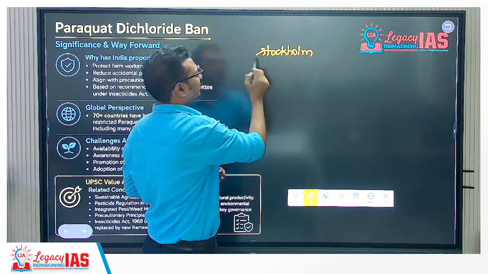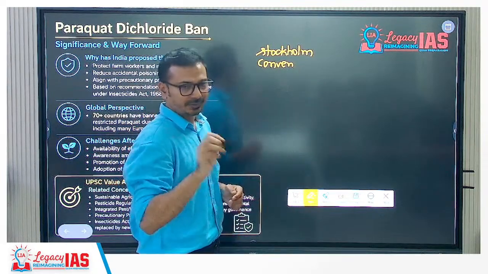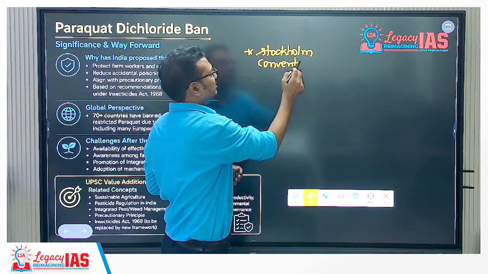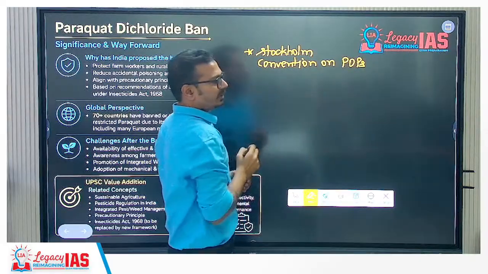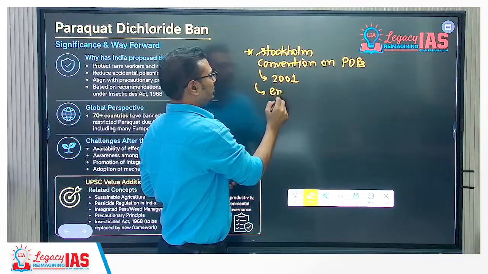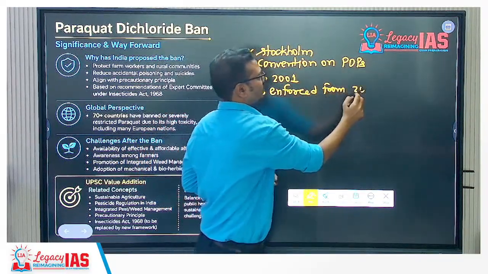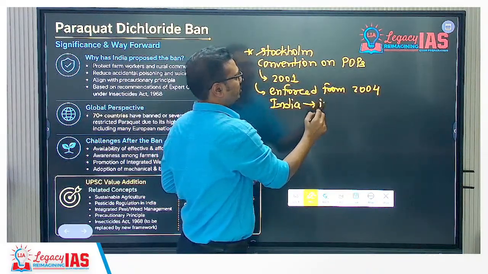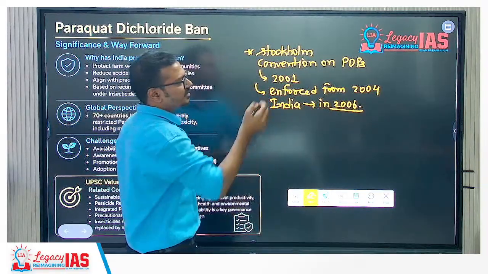Okay, Stockholm Convention. Conference is different. Stockholm Conference is 1972, that is for the human environment. Stockholm Convention is on POPs, persistent organic pollutants. It was opened in 2001 for signing and came into force from 2004. India became a member; India ratified it in 2006.